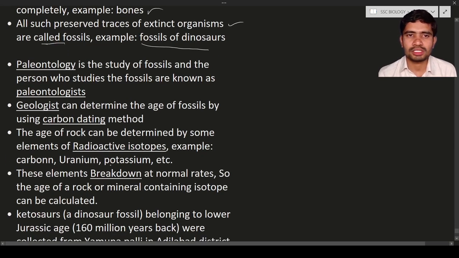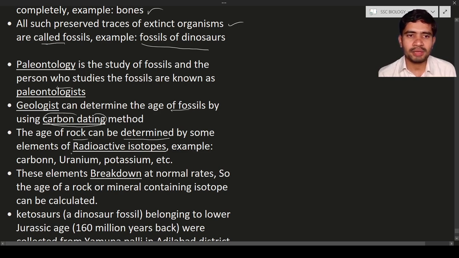Next is paleontology. Paleontology is the study of fossils, and a person who studies fossils is known as a paleontologist. Geologists can determine the age of a fossil by using carbon dating. Carbon dating is nothing but using some kind of elements to determine the age of a particular rock or substance. You can know how long this rock has been here and what its age is by the process known as carbon dating.